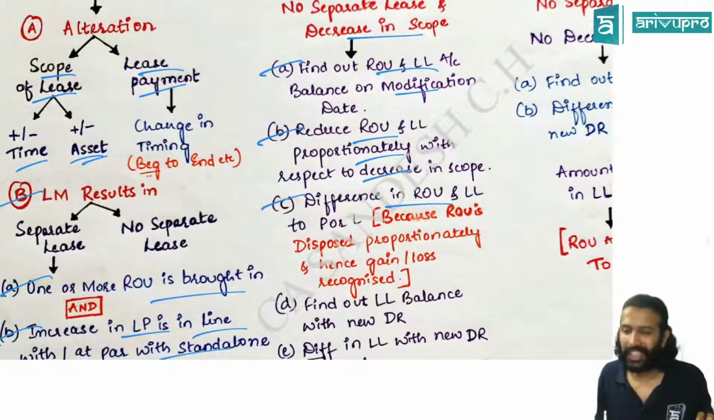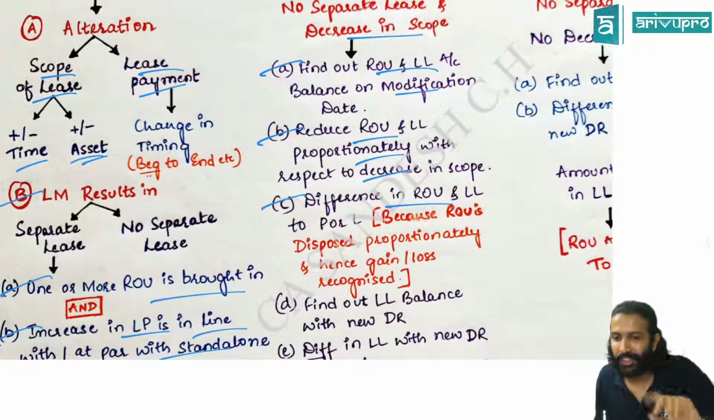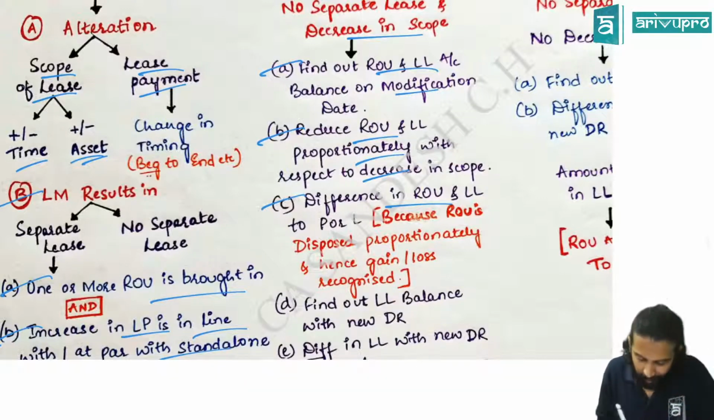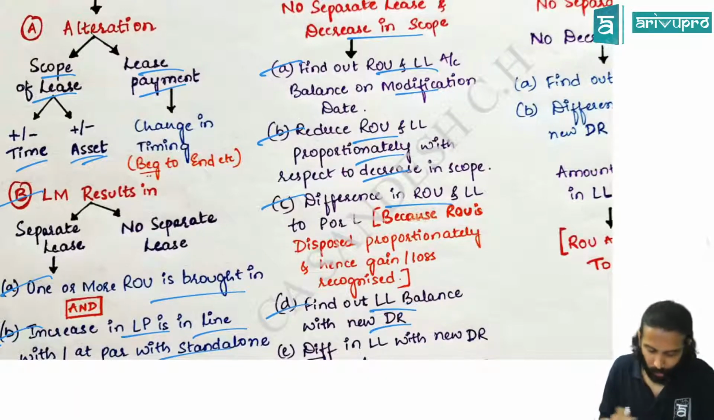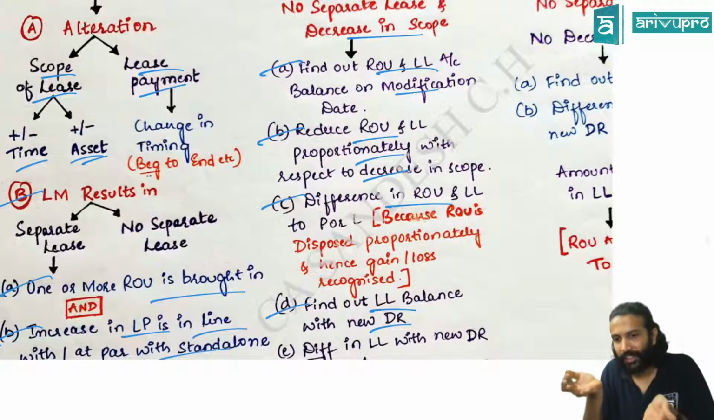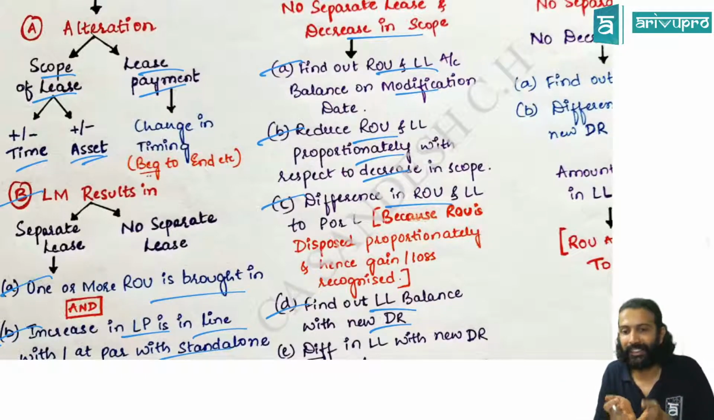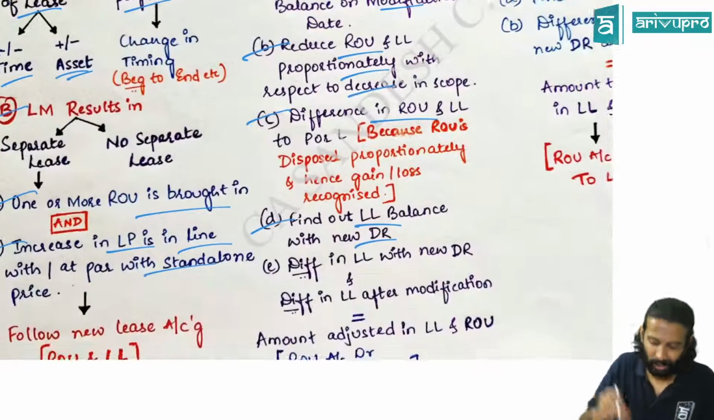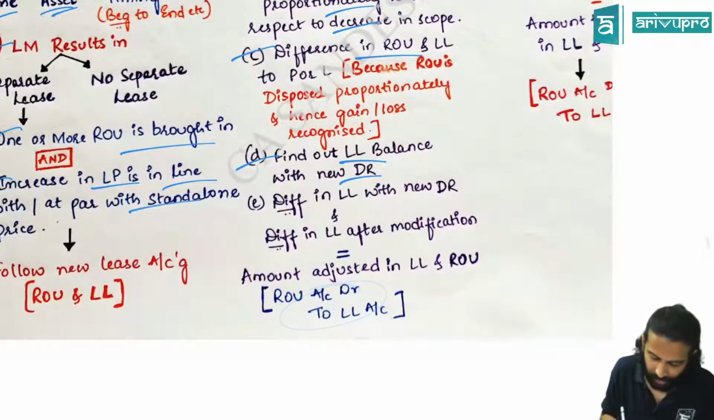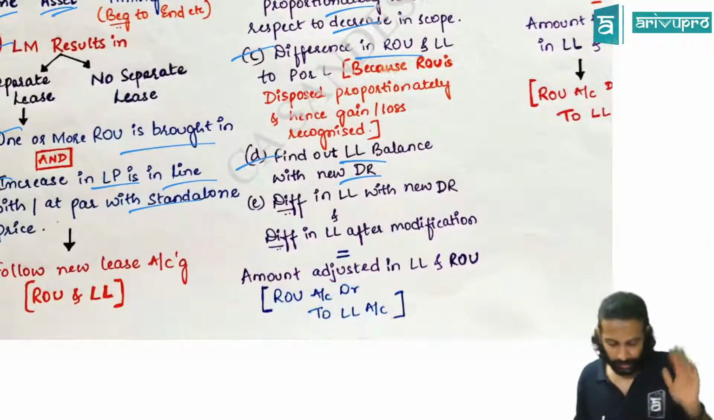Since terms have changed, will your IRR be the same or will that also change? Again, remeasure your lease liability with a new discount rate. Compare it with what? The existing lease liability balance after reduction. That is your remeasurement gain or loss. That will be adjusted in ROU only. This is for decrease in scope.